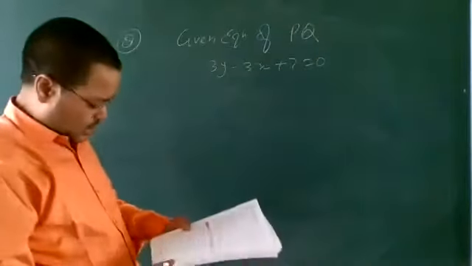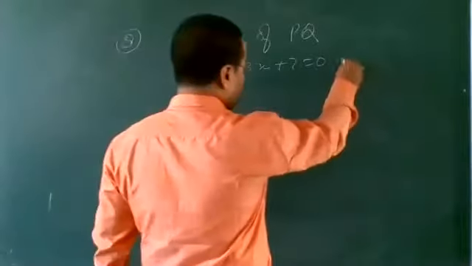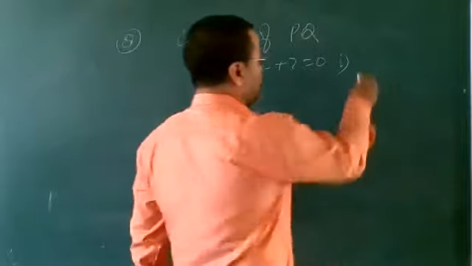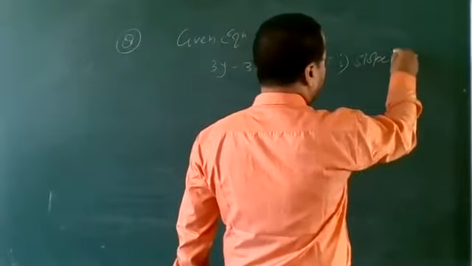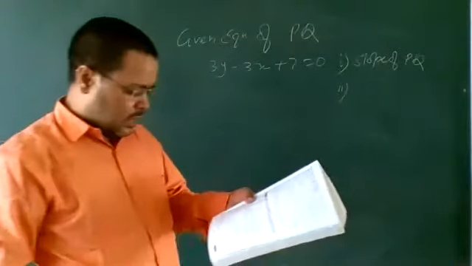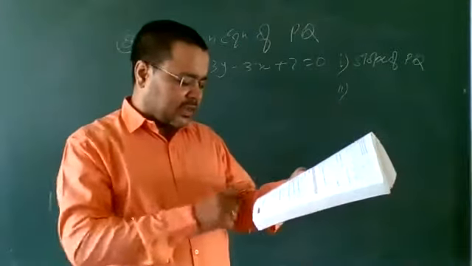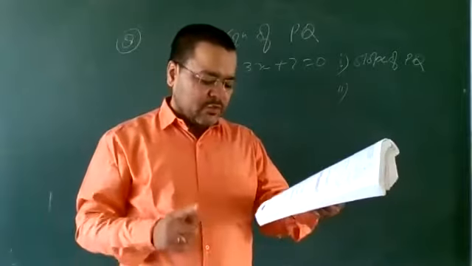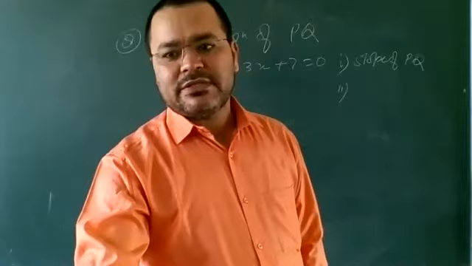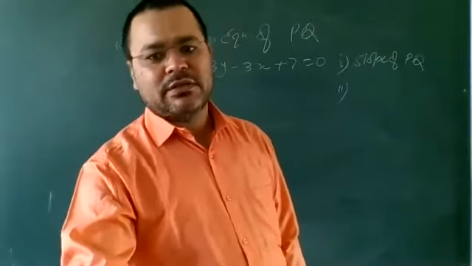The first part is to find the slope of the line PQ. The second part is to calculate the angle that the line PQ makes with the positive direction of the x-axis. It means this asks only about the inclination.